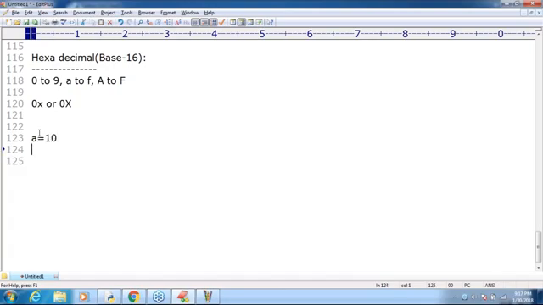Now my requirement is, just observe: a is equal to 10, b is equal to 0o10, c is equal to 0b10, and d is equal to 0x10. Can you please tell what outputs we are going to get by default if I print a, b, c, d? First one is 10.